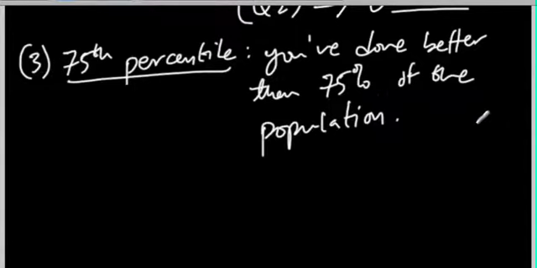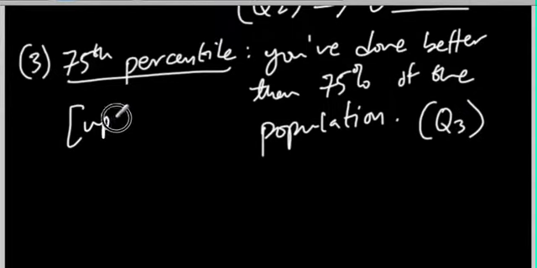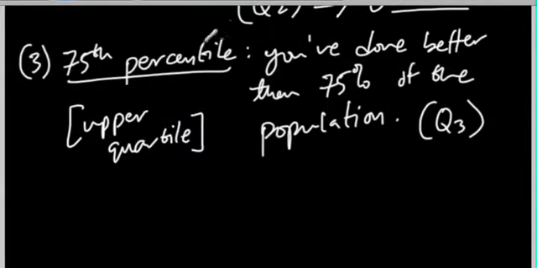Okay, great. And what we call this is Q3, in other words, the third quartile or the upper quartile. This is called the upper quartile. And if you're on a test or something, the higher the percentile, the better, because it means you've done better than that number of people.